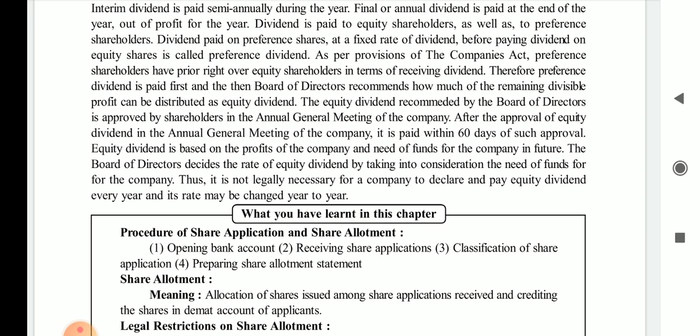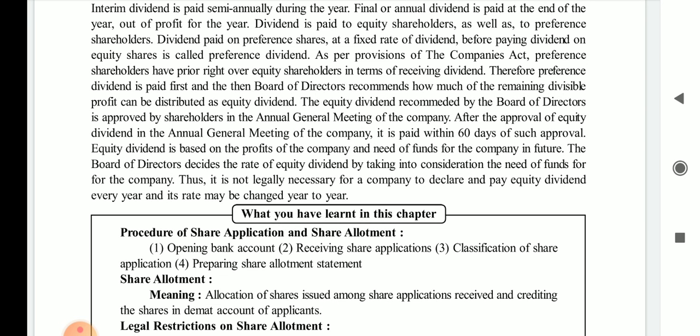After deducting the tax, reserve, and the preference dividend, the board of directors decides how much they will be able to pay as equity dividend.